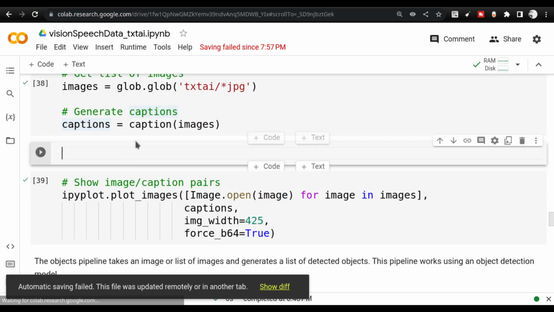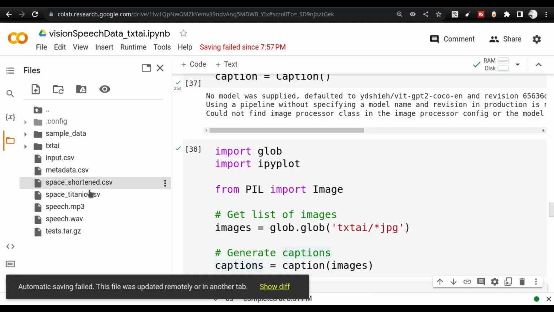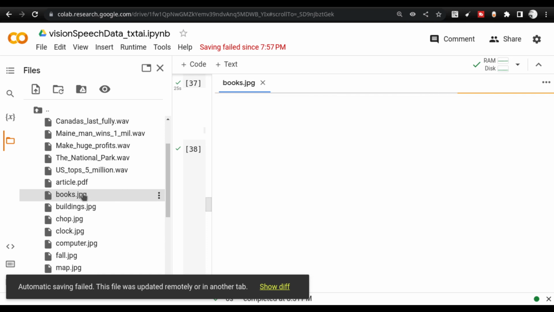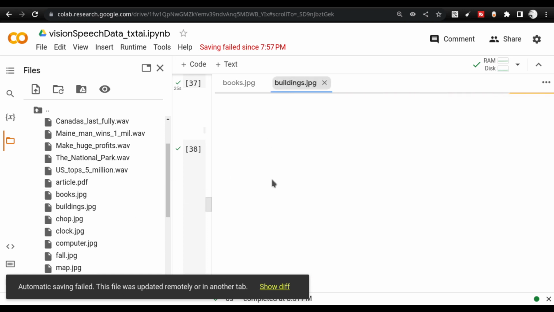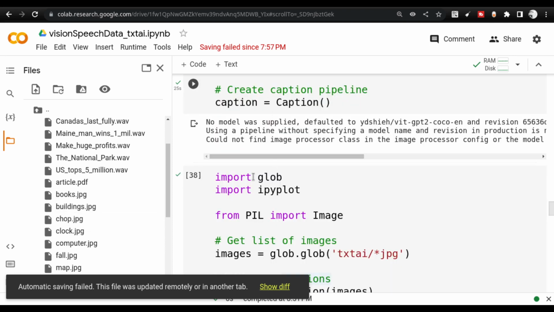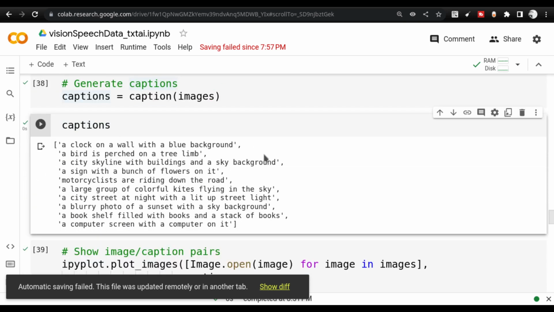So let me actually show the captions directly to you, so that it will be easier for you to understand. The images that you see here inside the TxtAi folder, you will see a lot of images. Let me double click. Yeah, we can see the images actually. So you can see the various images that are already available inside this particular folder that has been downloaded from the GitHub repo. And these are already captioned, and you see the caption is not the same as object detection.